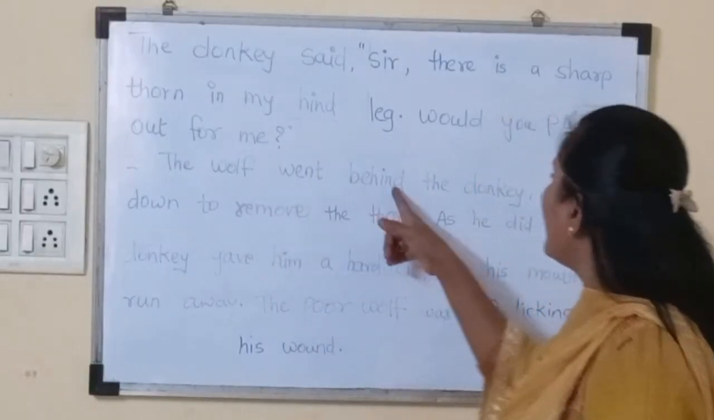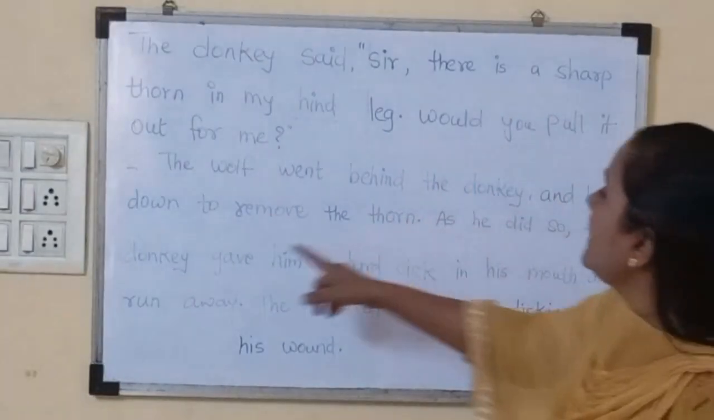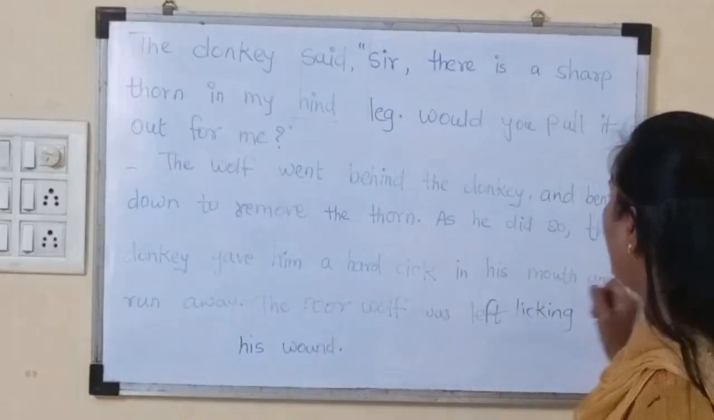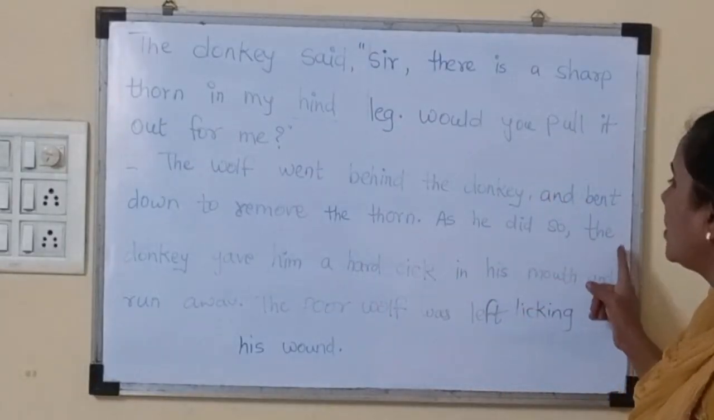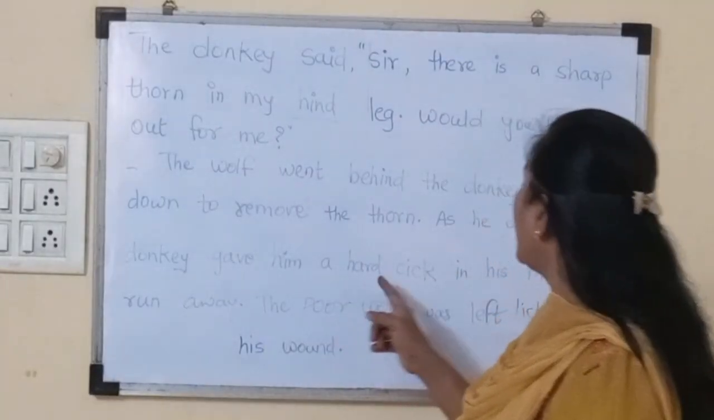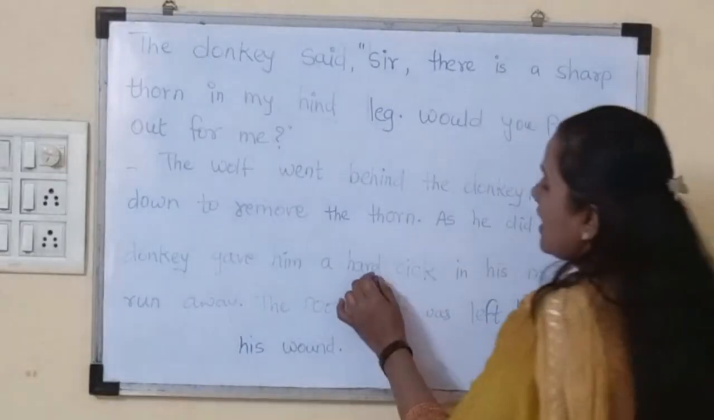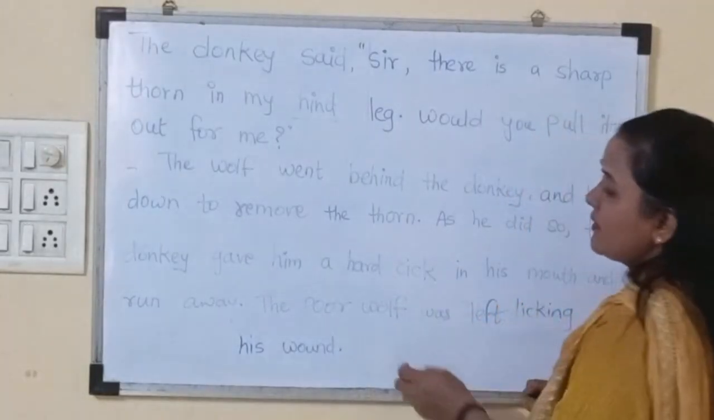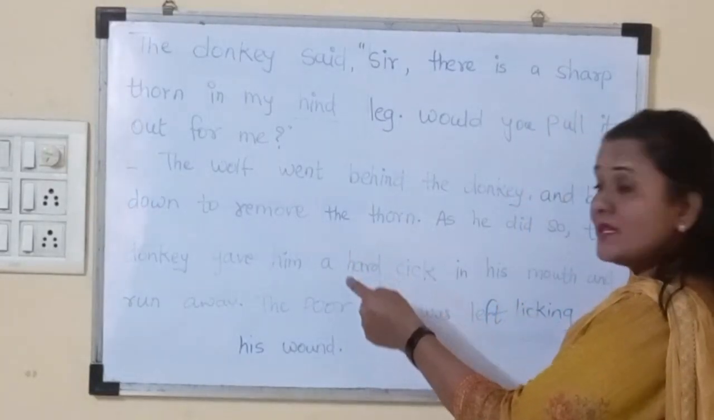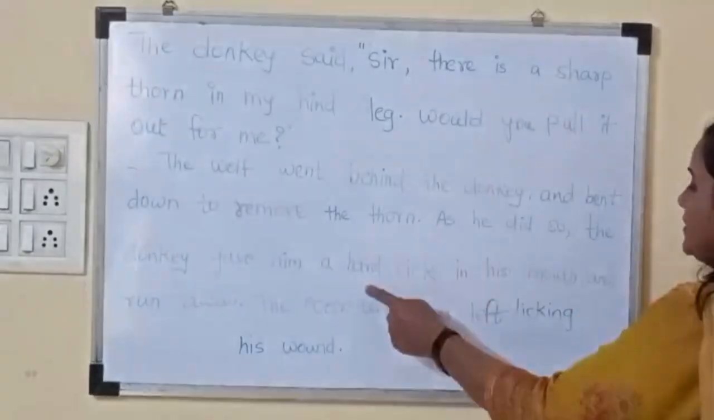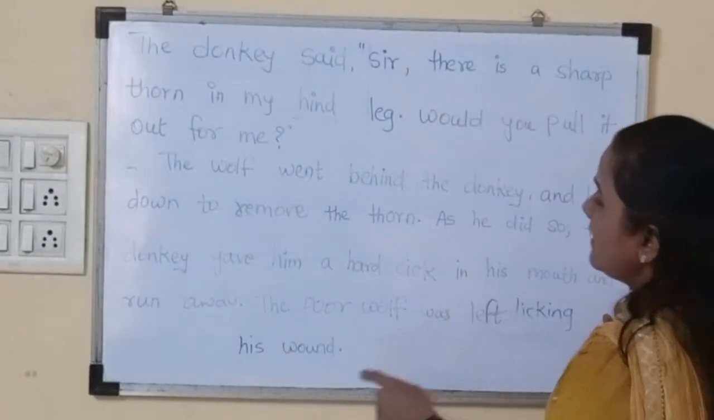So the wolf went behind the donkey and bent down to remove the thorn. As he did so, the donkey gave him a hard kick. Which kind of kick is there? Hard. So hard is what? Describing what? So hard is an adjective here. In his mouth and run away.